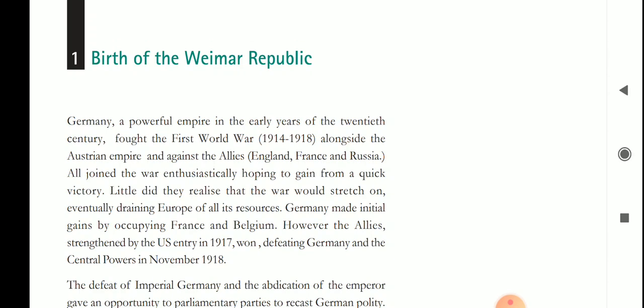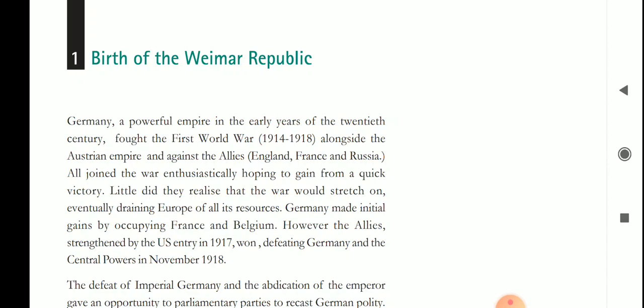So in the birth of the Weimar Republic, Weimar is a place in Germany. And here there is something different, because after the Second World War, Germany surrendered to the Allies. The misery caused by the First World War influenced political developments in many countries in Europe.